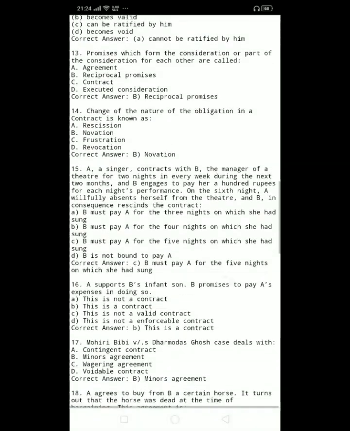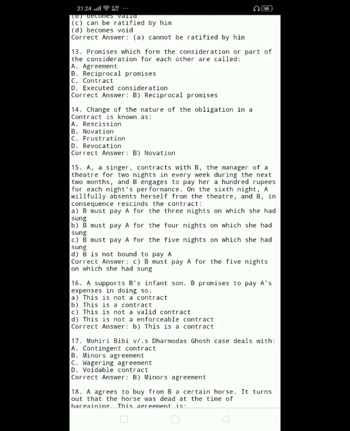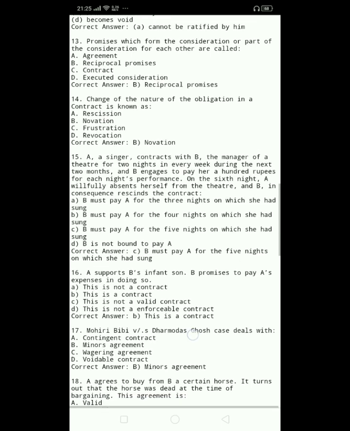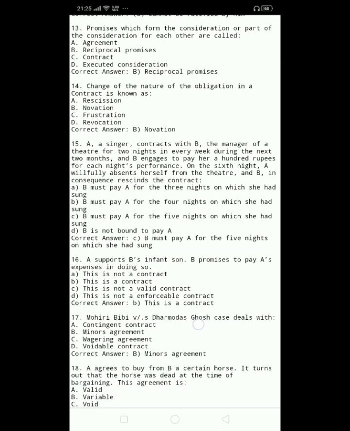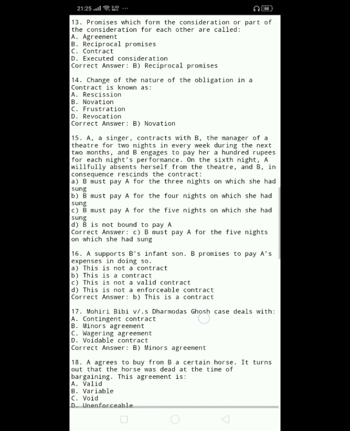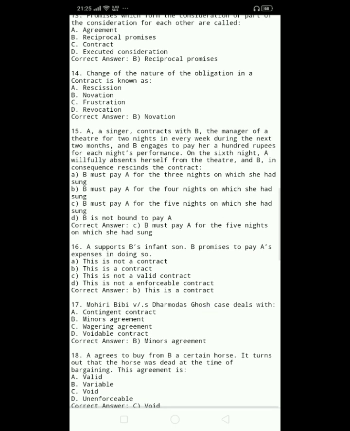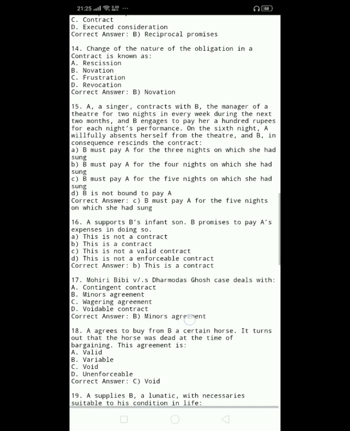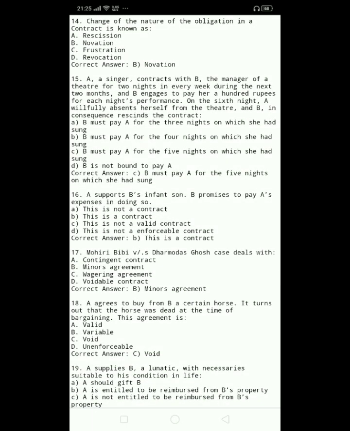15. A singer contracts with B, the manager of a theatre, for 2 nights in every week during the next 2 months, and B engages to pay her 100 rupees for each night's performance. On the 6th night, A willfully absents herself from the theatre, and B in consequence rescinds the contract. A. B must pay A for the 3 nights on which she had sung. B. B must pay A for the 4 nights on which she had sung. C. B must pay A for the 5 nights on which she had sung. D. B is not bound to pay A. Correct answer, C. B must pay A for the 5 nights on which she had sung.